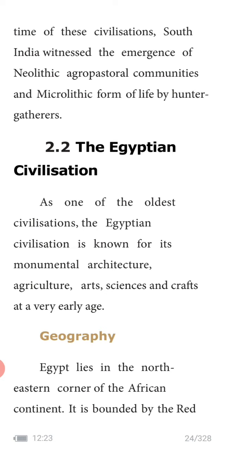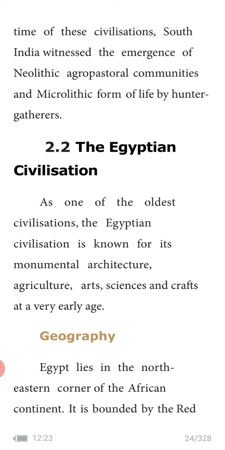What is it monumental for? We know, isn't it? Pyramids. Egyptian pyramids. So, monumental architecture, arts, science, and crafts at a very early age. In the starting period itself, those people were excellent in their art and architecture.